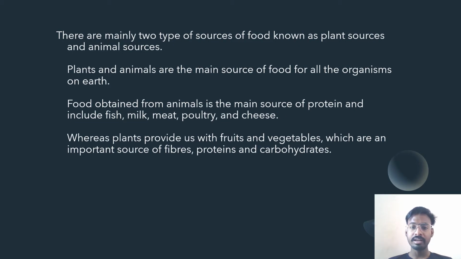Food obtained from animals is the main source of protein and includes fish, meat, milk, poultry, cheese, and so on. Whereas plants provide us with fruits and vegetables, which are an important source of fibers, proteins and carbohydrates, because these plants are made up of mainly proteins and fibers. That's why they are very enriched in fibers and proteins.